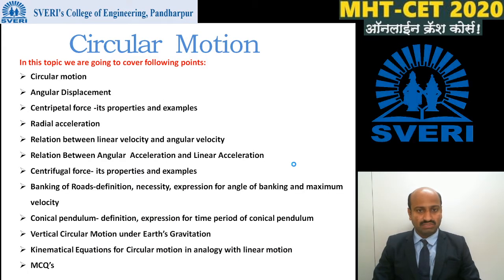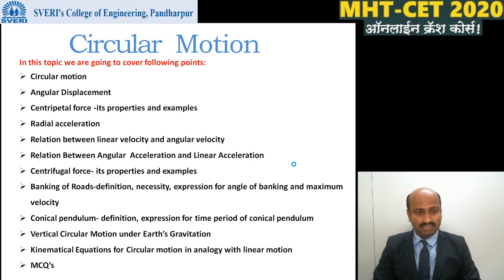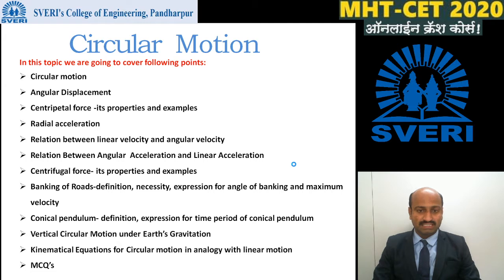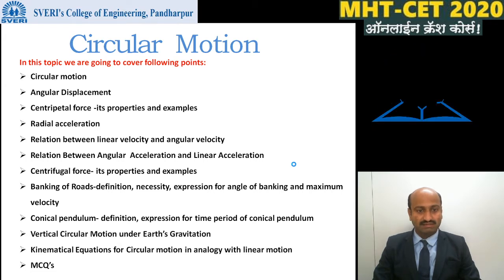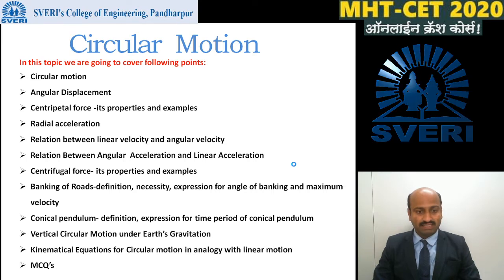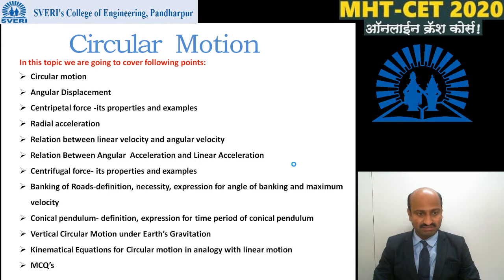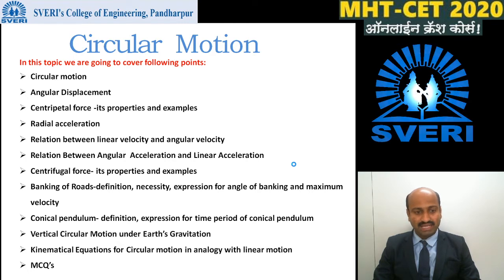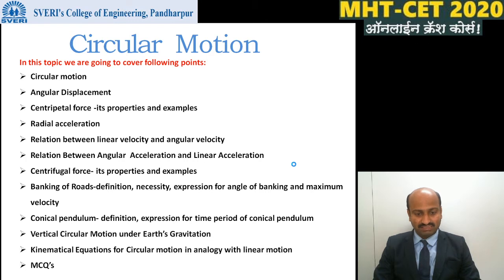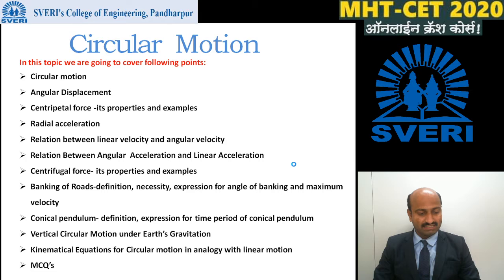In this topic we are going to cover the following points: circular motion, what is meant by circular motion, its examples, then angular displacement, centripetal force, its properties and examples, then radial acceleration, relation between linear velocity and angular velocity, then relation between angular acceleration and linear acceleration, centrifugal force, its properties and examples, banking of road, its definition, necessity of banking of road, expression for angle of banking and maximum velocity, then conical pendulum, its definition, expression for time period of conical pendulum, then vertical circular motion under Earth's gravitation, then kinematical equations for circular motion in analogy with linear motion, and some MCQs.